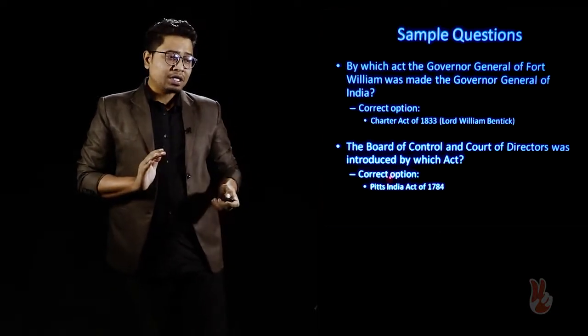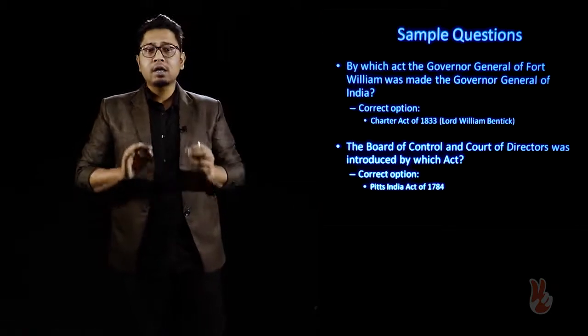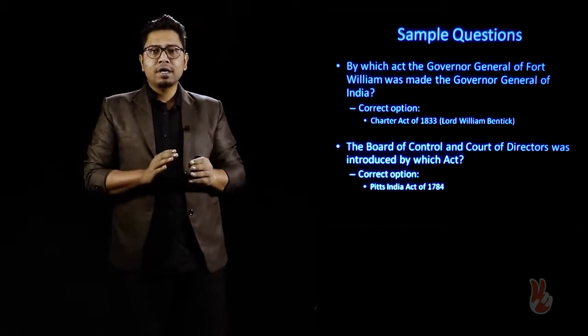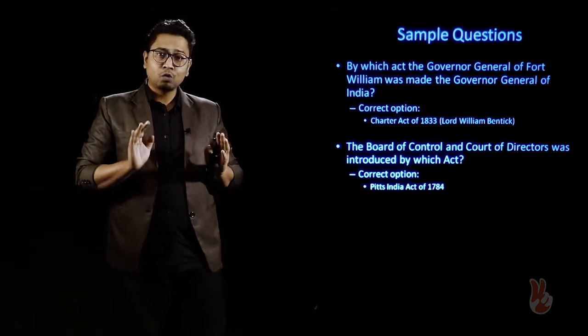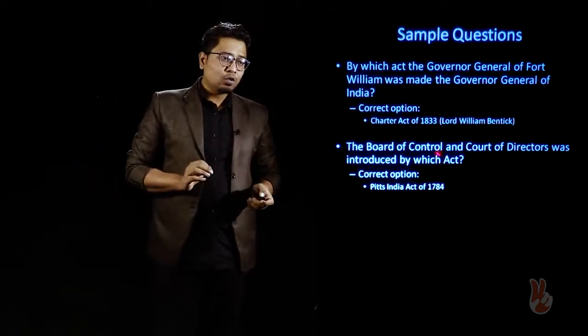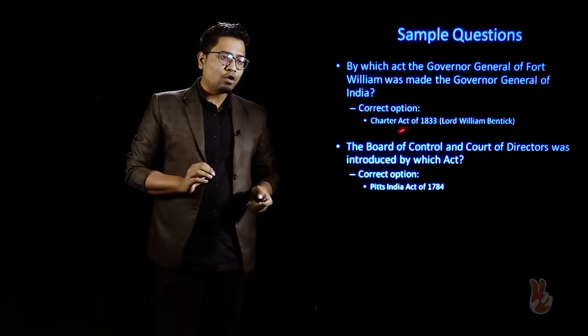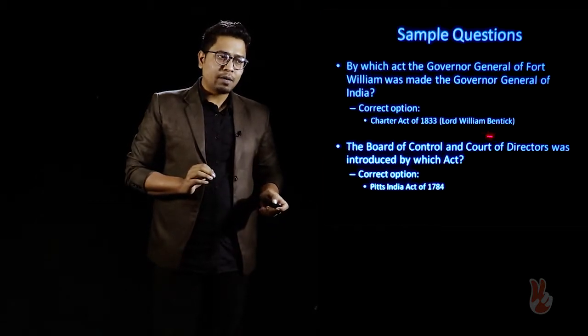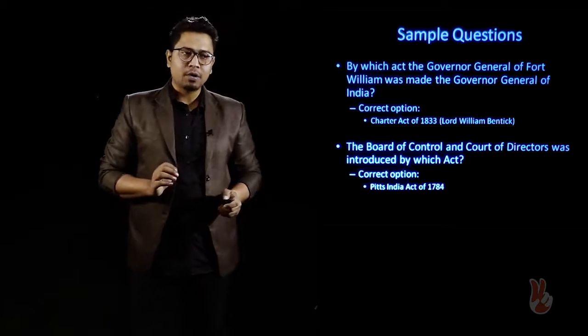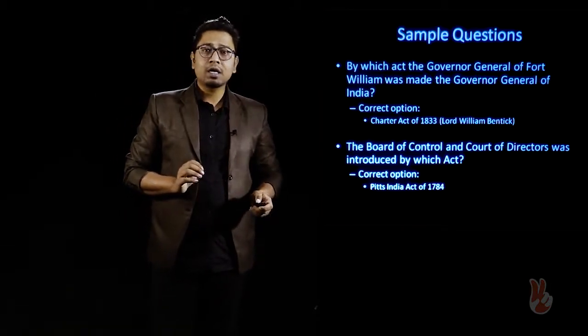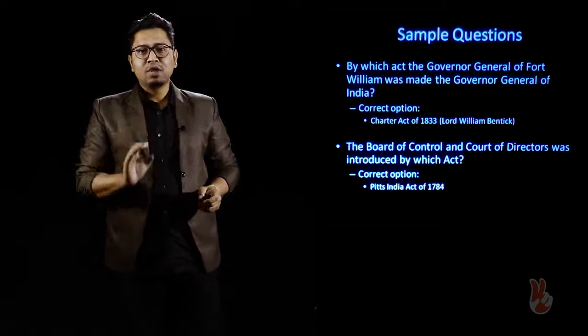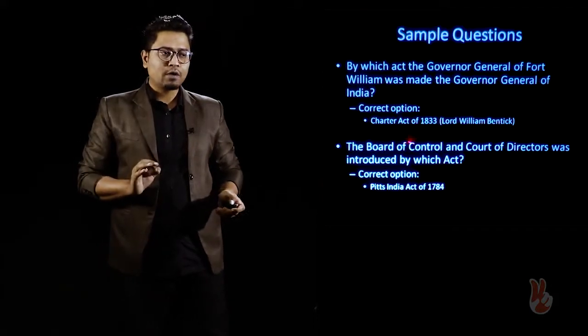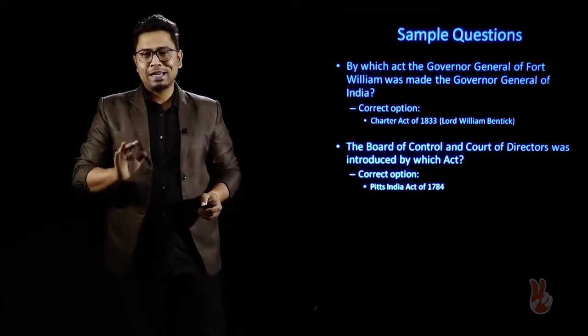However, the Pitt India Act was also passed so that the governance of India could be further regularized and streamlined. And to do this, two institutions were created, the Board of Control and the Court of Directors. The Court of Directors, of course, belongs to the proprietors of the company per se, and the Board of Control was the mechanism through which administration was overseen. The Board of Control controlled the administrative scenario of British India.